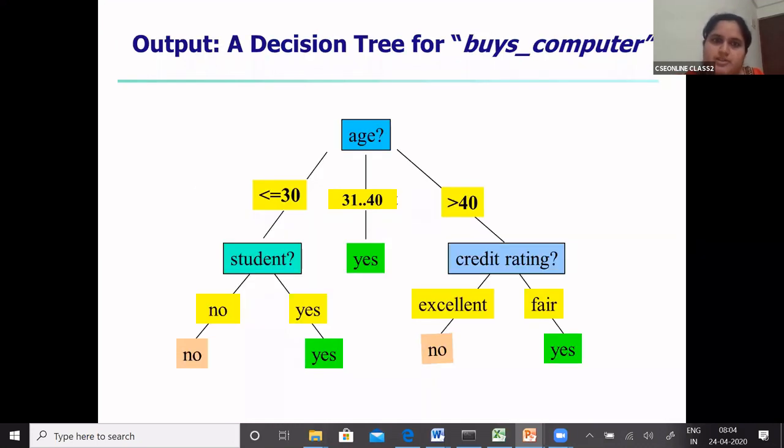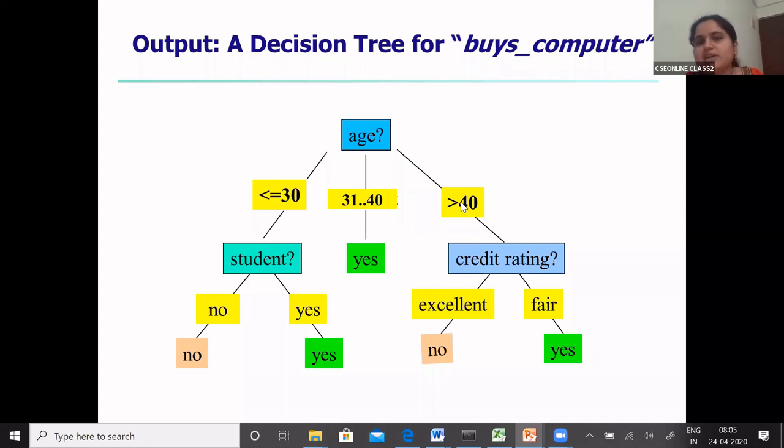Student, credit rating and income, we got student to be having the highest information gain. So this was the next node when age was less than or equal to 30. So this can directly give you the answer no and yes, because here the entropy would be 0. So directly you can say if age is between 31 to 40, the answer is yes.